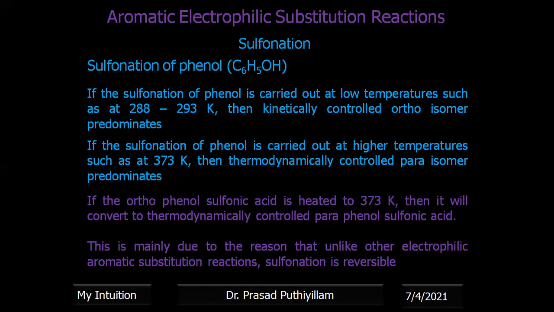Whereas if you increase the temperature to 373 Kelvin, that means around 100 degrees Celsius, then the temperature effect is there. We call it a thermodynamically controlled product, and the para isomer will be obtained as the major product. If the ortho phenol sulfonic acid is heated to 373 Kelvin, it will also be converted into the more thermodynamically stable para phenol sulfonic acid.